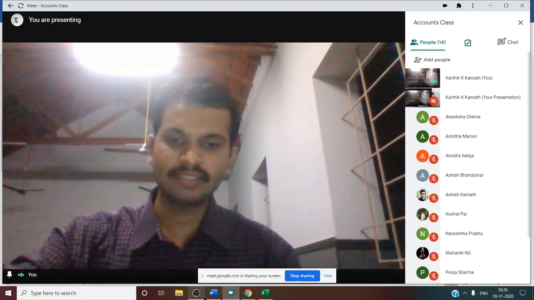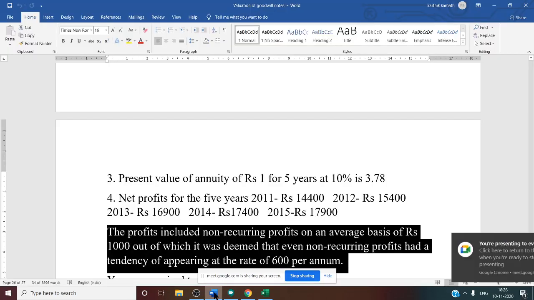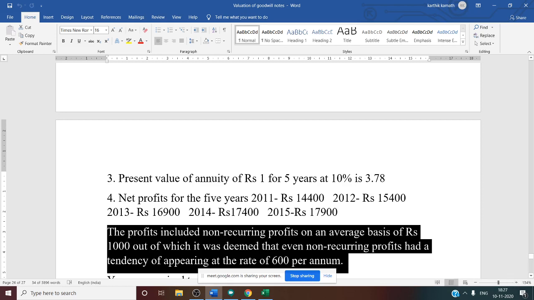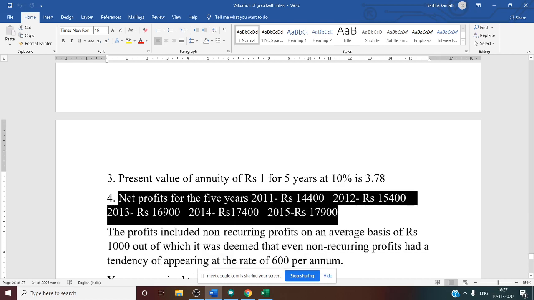So now let us see this adjustment once again. The profit included non-recurring profit on the average basis of 1,000. See, one more word they have said, average basis. Average basis means from every year's profit you have to deduct this amount. From every year, that is from 2011, 12, 13, 14, 15, you have to deduct this.